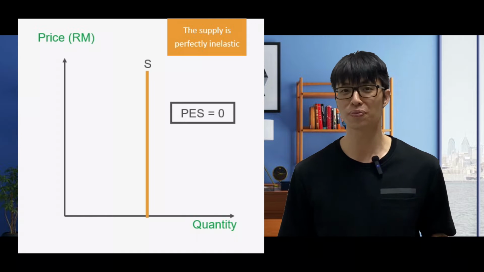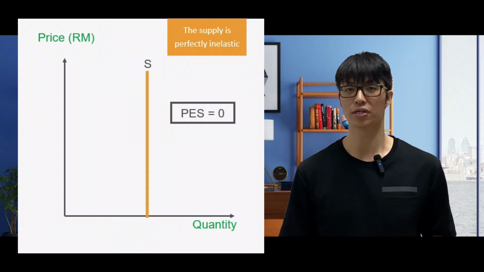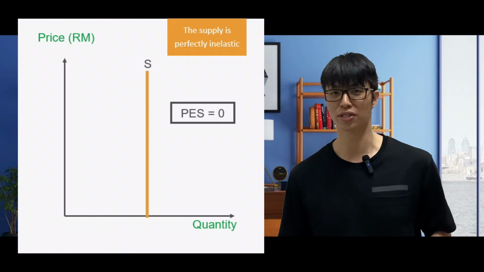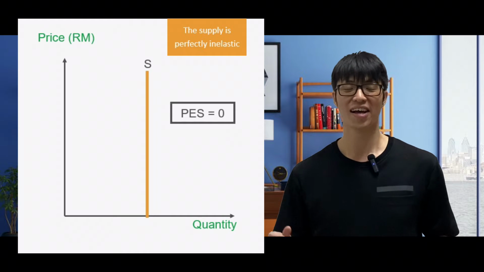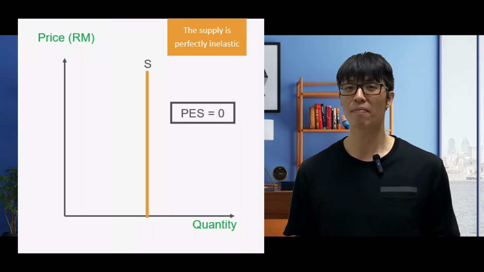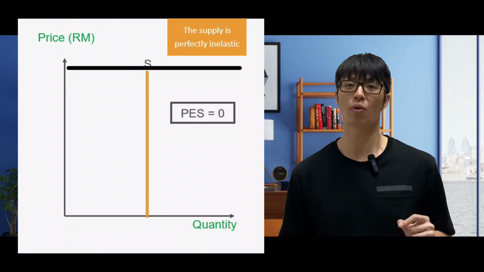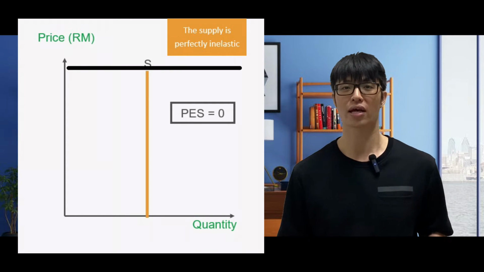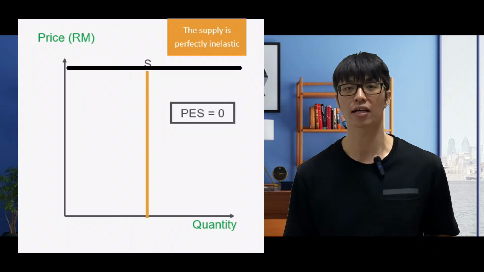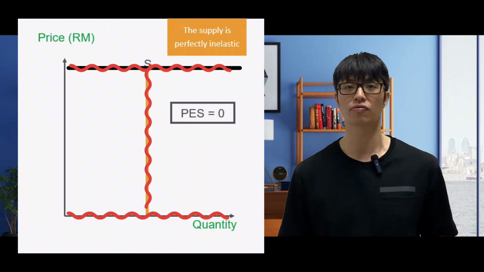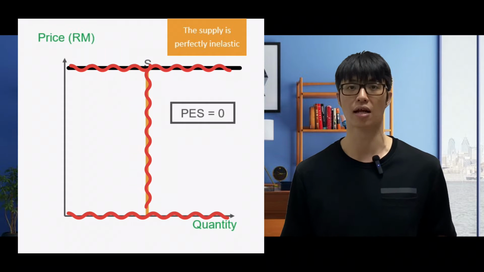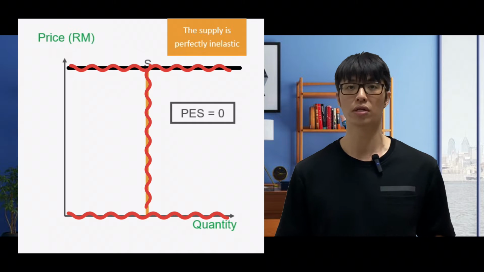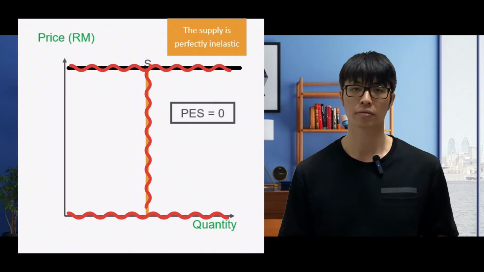As resourceful people, I will share with you another tip, which is similar to the previous one. You just need to use some imaginary line. Imagine there's one more horizontal line on top. It looks like what? It looks exactly like a perfect I. So perfect I stands for perfectly inelastic, because inelastic starts with the letter I.